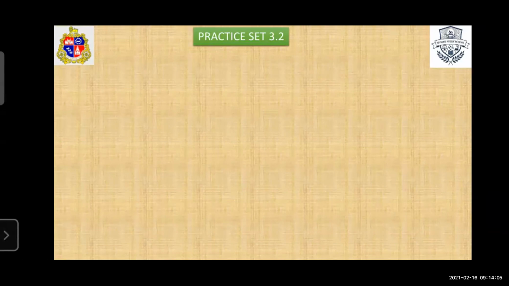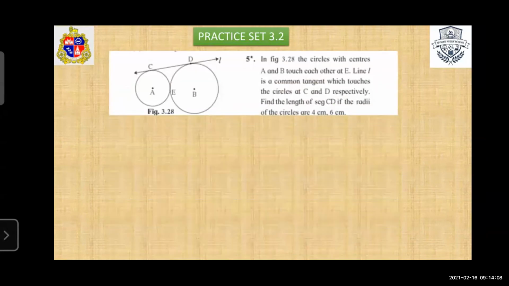Yes, practice set 3.2. Last question. In figure 3.28, the circles with centers A and B touch each other at E. Line L is a common tangent which touches the circles at C and D respectively. Find the length of seg CD if the radii of the circles are given.